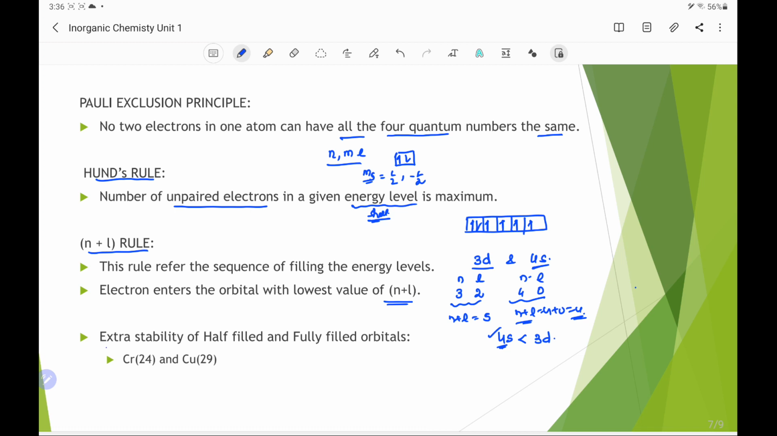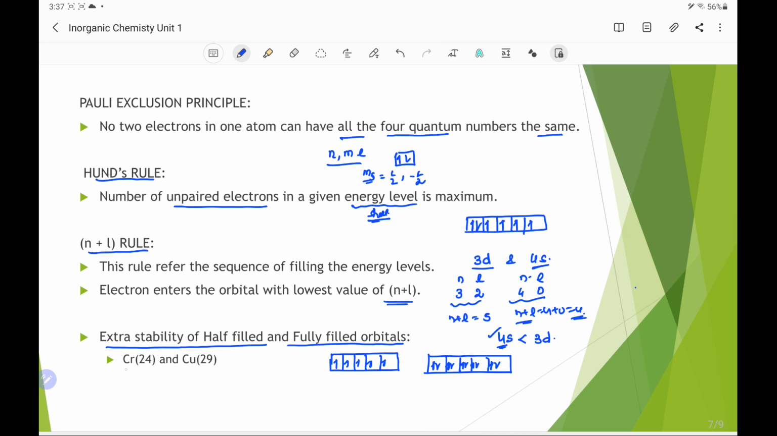Next point is the extra stability of half-filled and fully filled orbitals. It means orbitals which are half filled, for example, the d subshell has 5 d orbitals, and if it is half filled, it is more stable than with 4 electrons or 3 electrons or 2 electrons. Similarly, for d orbitals that are fully filled, with all 10 electrons available, this configuration is more stable than the other available configurations.